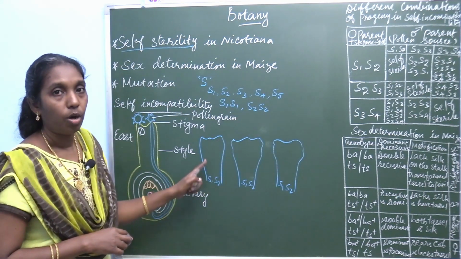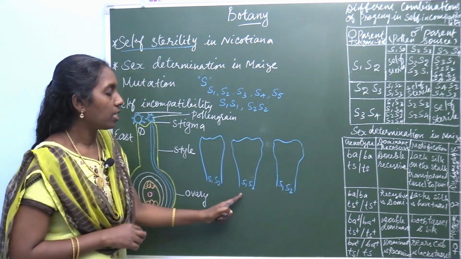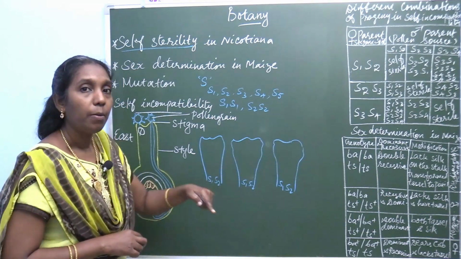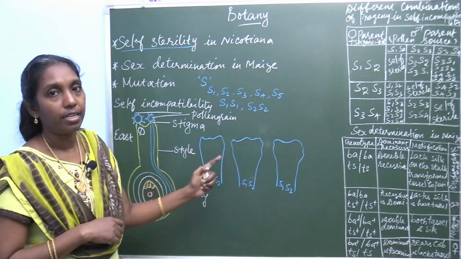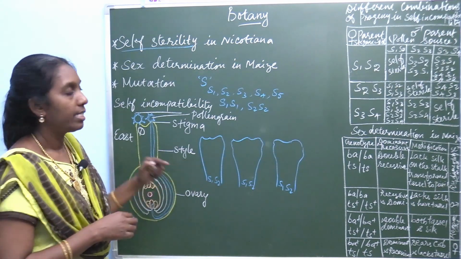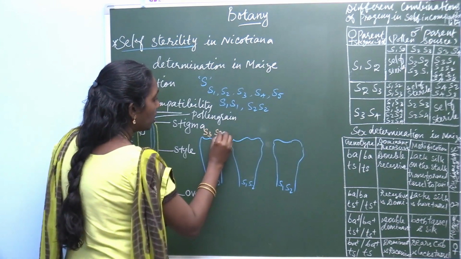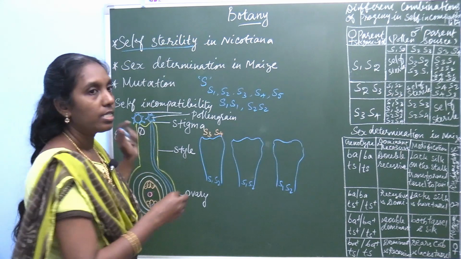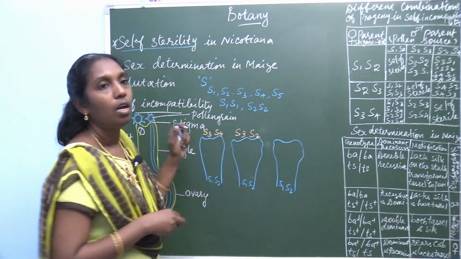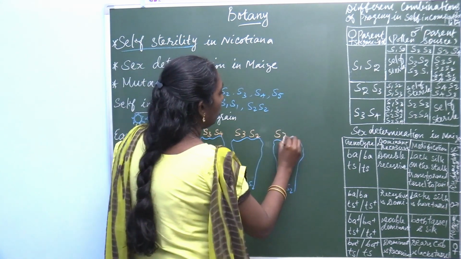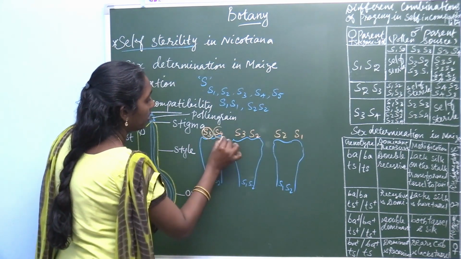The female or pistil stigmatic spot is taken as S1S2, and crosses are made with different pollen grains, for example S3S4, S2S3 or S2S1.